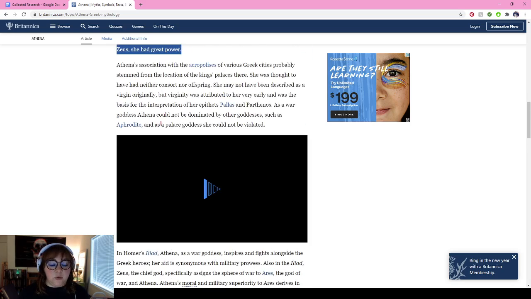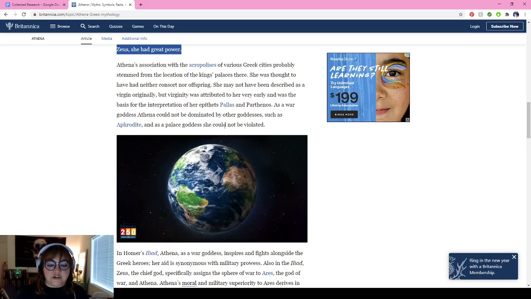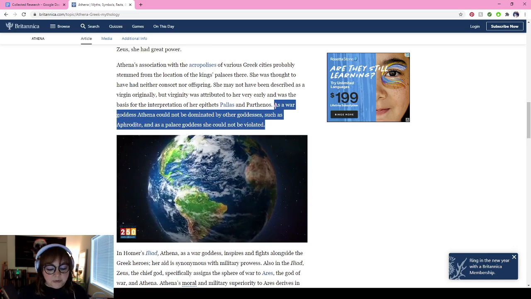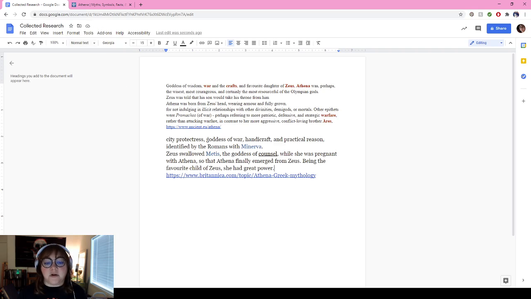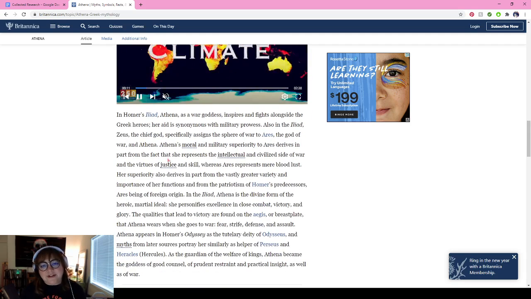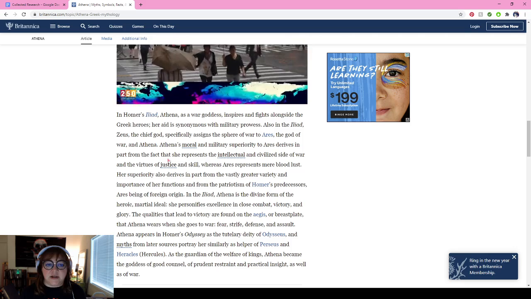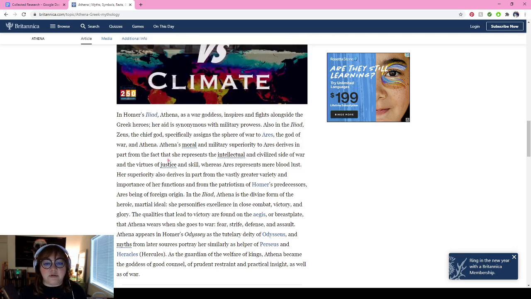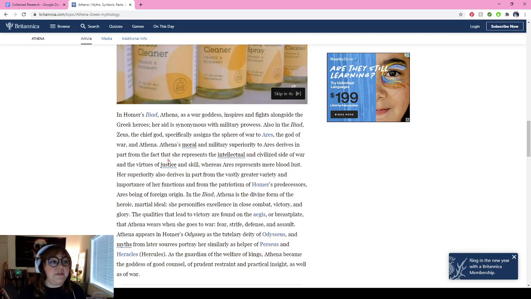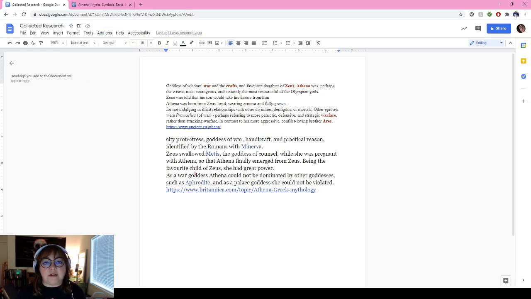Let's see. As a war goddess, Athena could not be dominated by other goddesses such as Aphrodite, and as a palace goddess, she could not be violated. This might be important because remember I asked you what rank of god are they? She is definitely above Aphrodite, so I'm going to paste that in there as well. So do you see how I'm going through and I'm just collecting information about the gods, and I'm literally just copying and pasting it? Like I said, this is considered plagiarism if you try to pass it off as your own. But since it's research, you're simply creating a resource page for you to go back to so you can write your own documentation from.